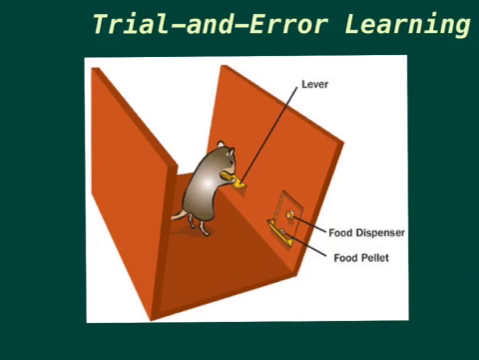Next is trial and error learning, which is pretty self-explanatory. This is a behavior that is also called operant conditioning. For this behavior, an experiment was done by B.F. Skinner. He trained rats to learn through trial and error to push levers to obtain food or avoid painful shocks.